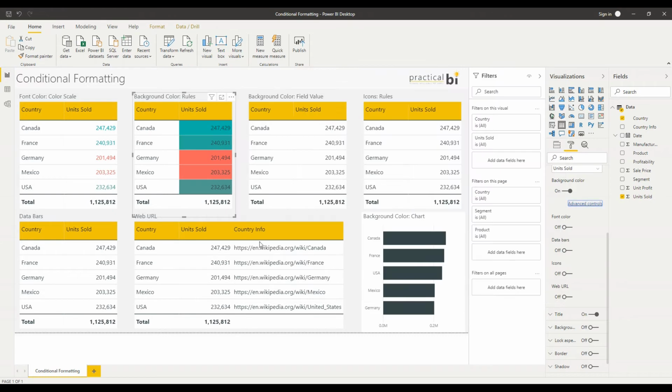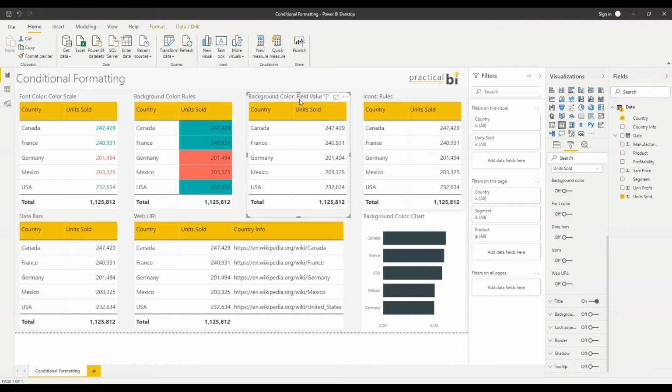So let's OK that. And as you can see, we've got very distinct colours: red for below 220,000, green for above. So whether we're formatting the background color or the font color, our options are exactly the same. It just changes how the formatting comes across there.